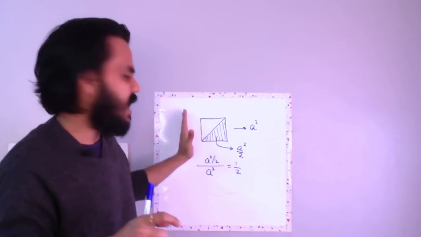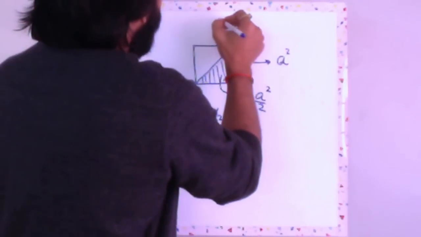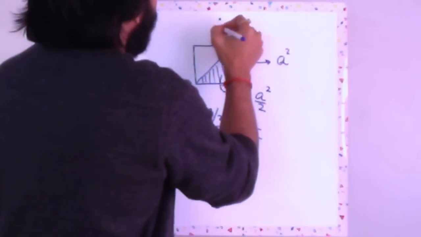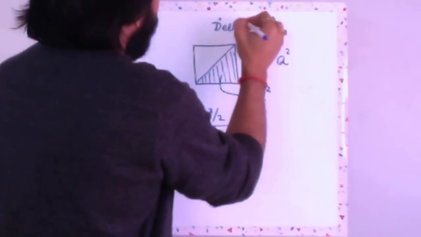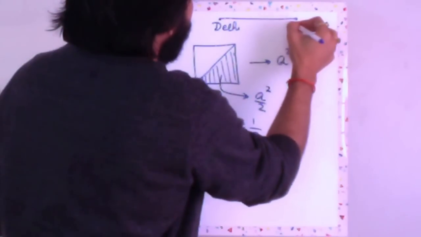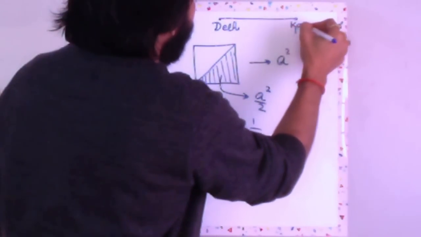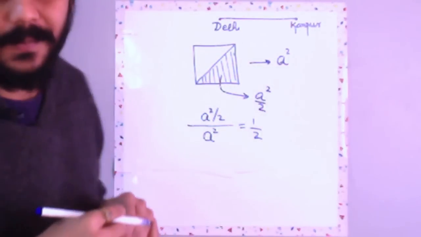Now what else? I could have given you a slightly different version of the same idea. Let us say you have a road from Delhi to Kanpur. Now this is a straight road. Let us assume it's a straight road, right?